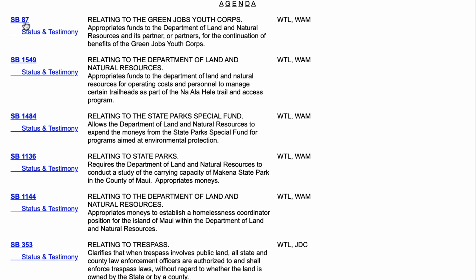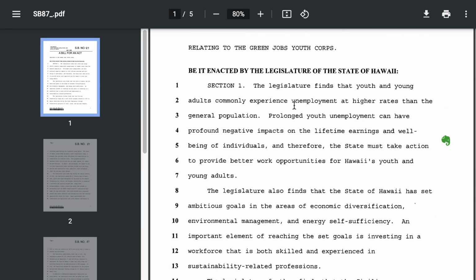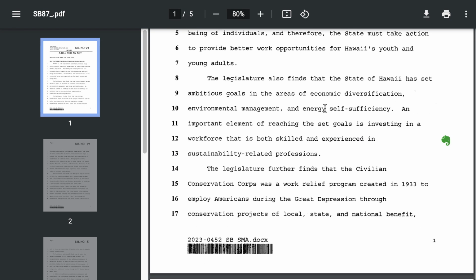So I'm going to take a look at the bill by clicking here. And I'll read about the bill. Here's the purpose section.